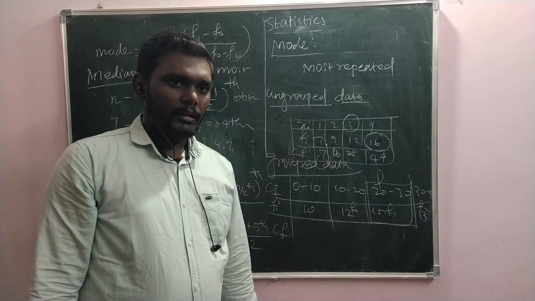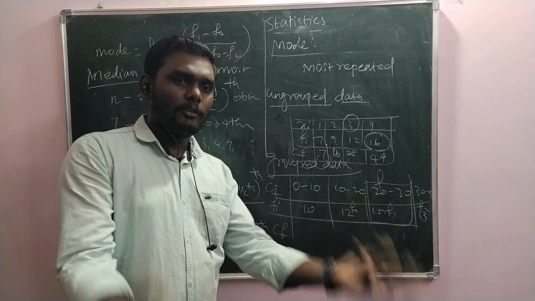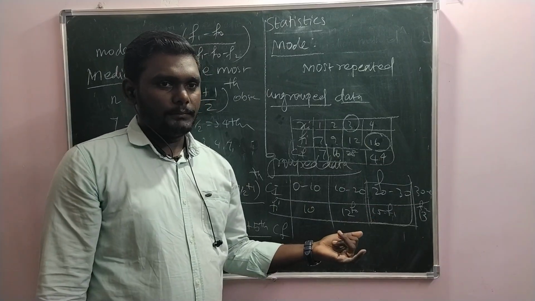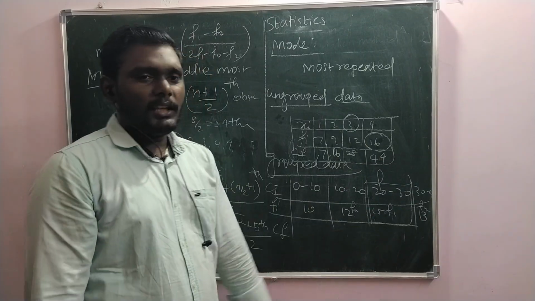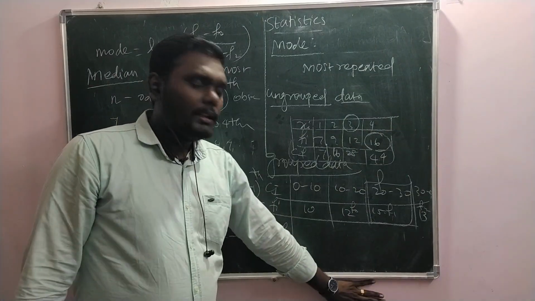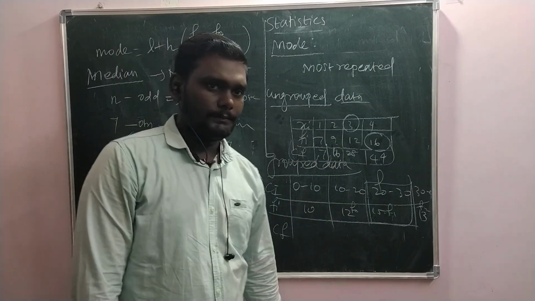The 23rd observation? That is also 3. So 3 plus 3 by 2 is what? 3 again. So 3 is the median. That is for ungrouped data. The same happens for grouped data also, but we have a separate formula for them.